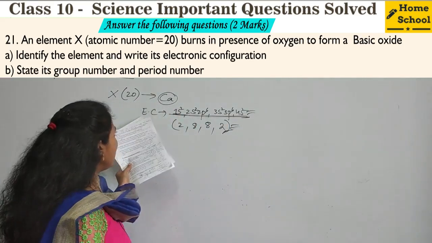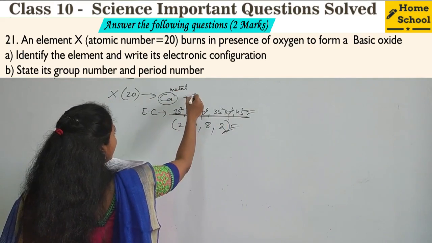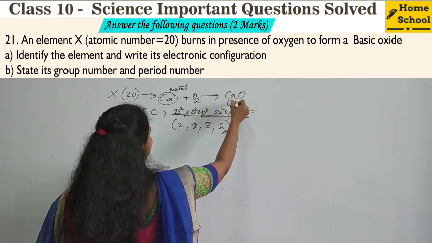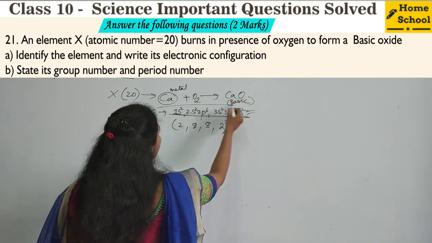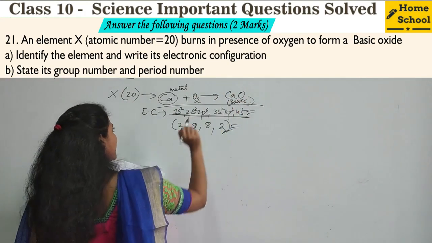See, calcium is a metal, no? This is a metal. So any metal when it reacts with oxygen, you get an oxide which is basic, right? So any metal when it reacts with oxygen, you get basic oxides.